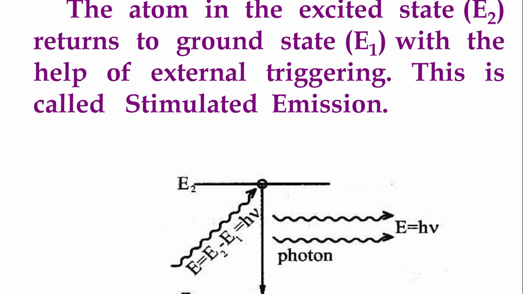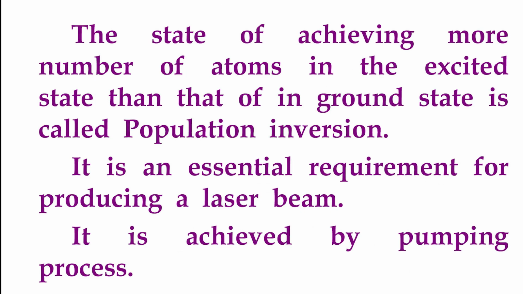Next one is stimulated emission. The atom in the excited state E2 returns to the ground state E1 with the help of external triggering. This is called stimulated emission. These stimulated emission, spontaneous emission and absorption take place under population inversion. What is population inversion? It is the essential requirement for producing a laser beam.